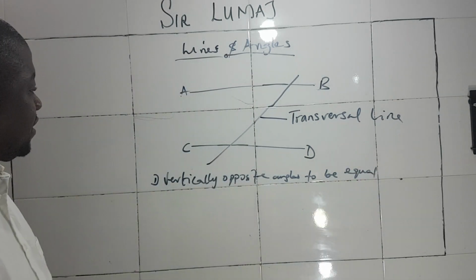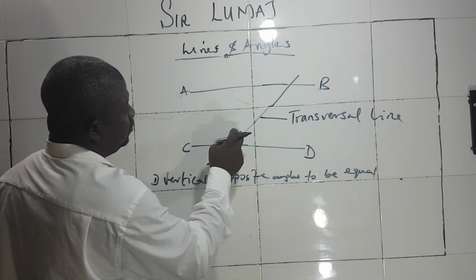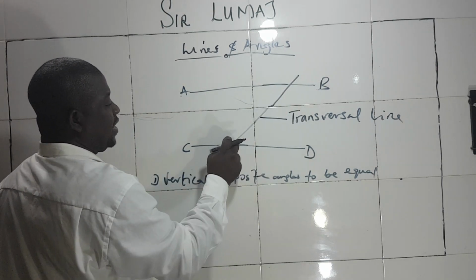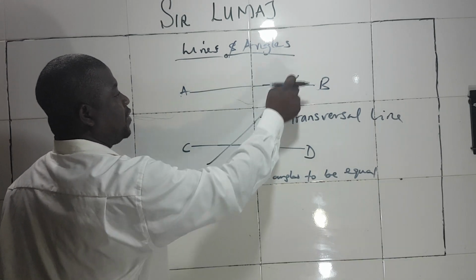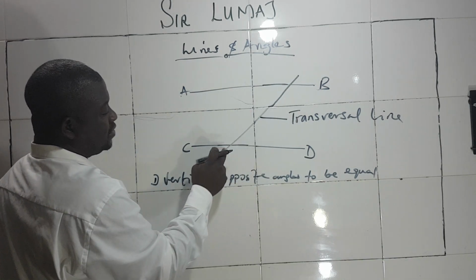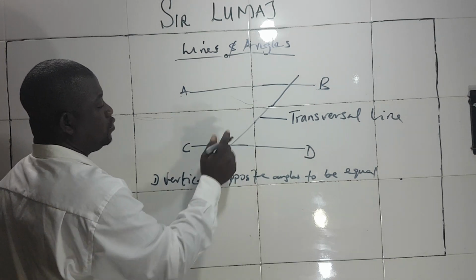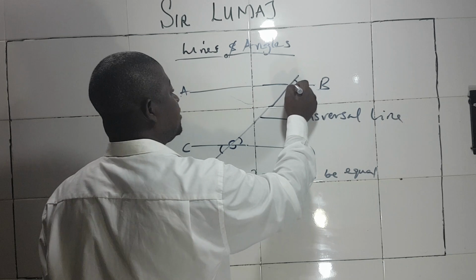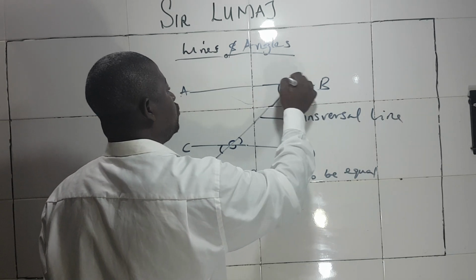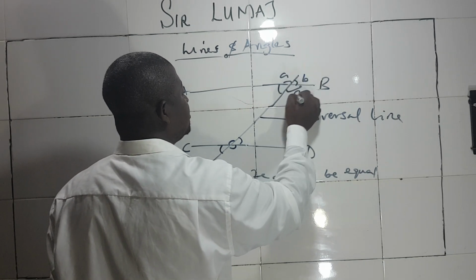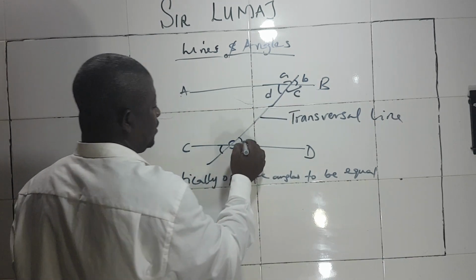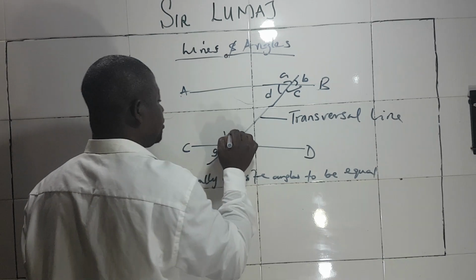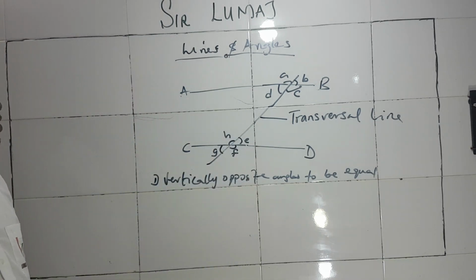The question is, what are vertically opposite angles? Look at this. We have already formed different angles because this line has met this line at this point, forming different angles. This line has met this line at this point, forming different angles. You know, in mathematics, we use alphabets to name unknowns. So you can say this is A, B, C, D, E, F, G, H.